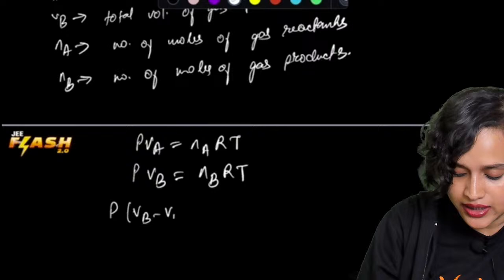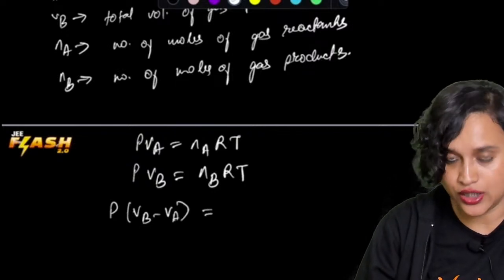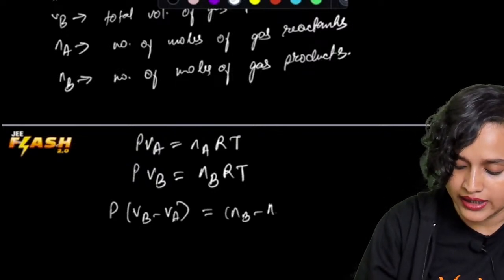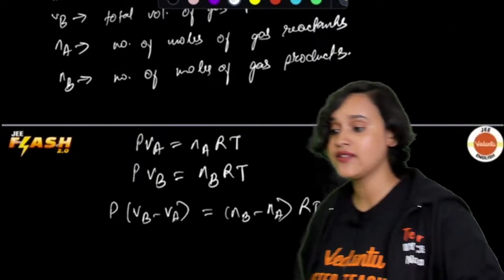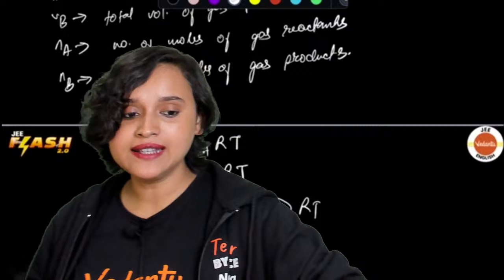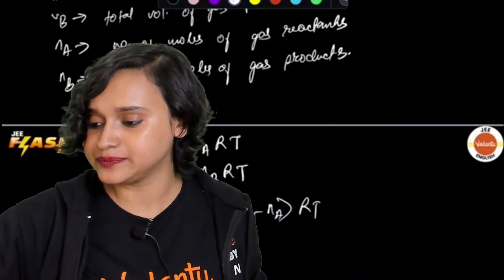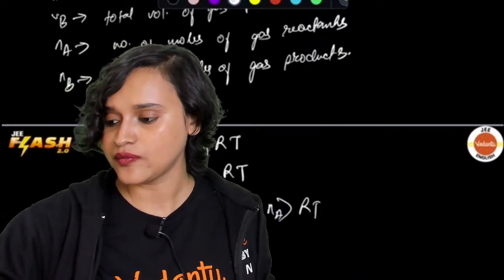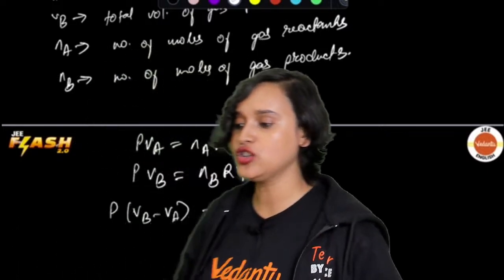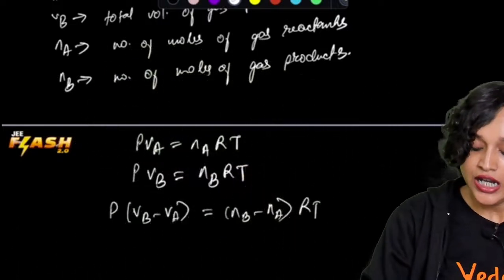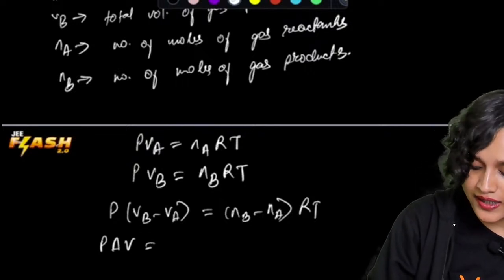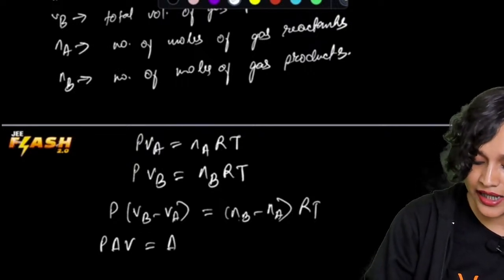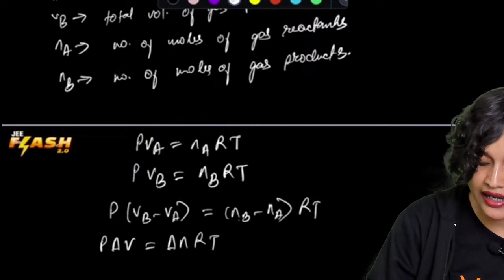P(VB minus VA) is equal to (NB minus NA) multiplied with RT. Can we write like this, everyone? Yes, we can. Now from here you understand that this means P delta V is equal to (NB minus NA) RT. That means this is your delta nRT.